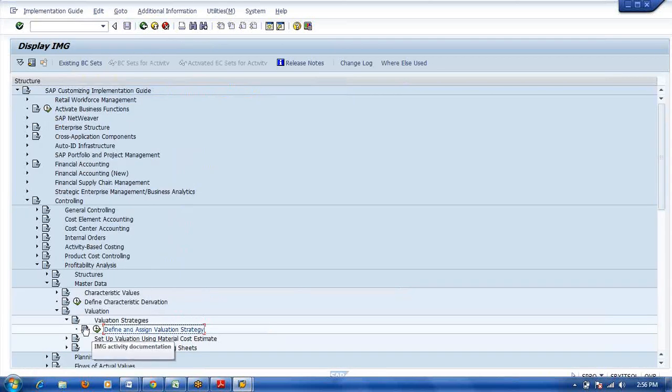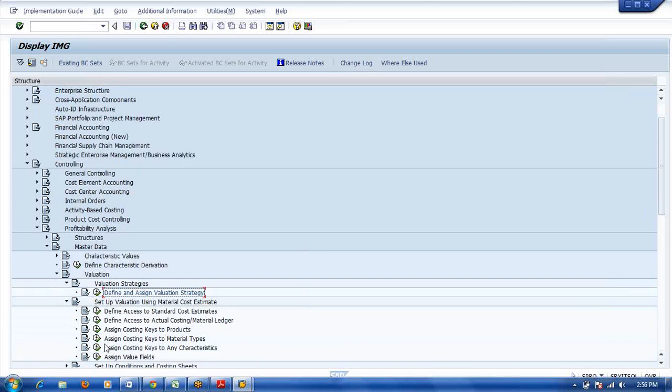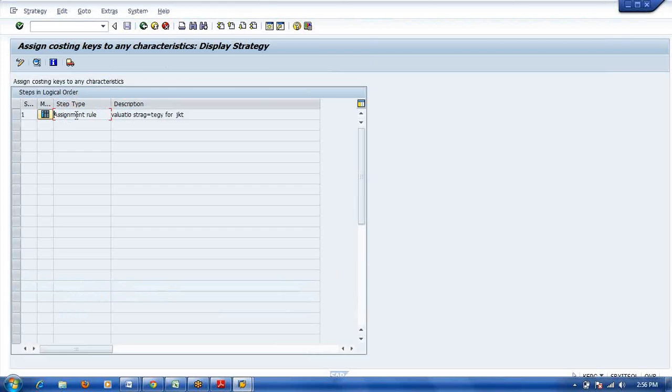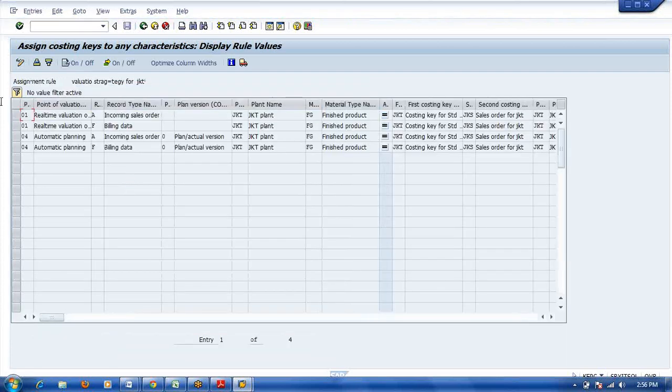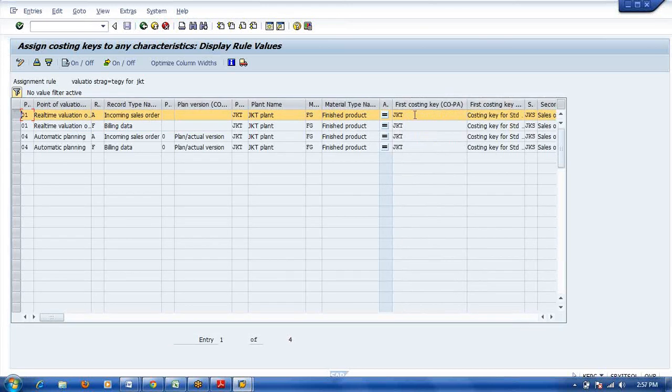Here also we are maintaining the costing keys to characteristics. Here also we are maintaining the point of valuation and record type with the costing key.